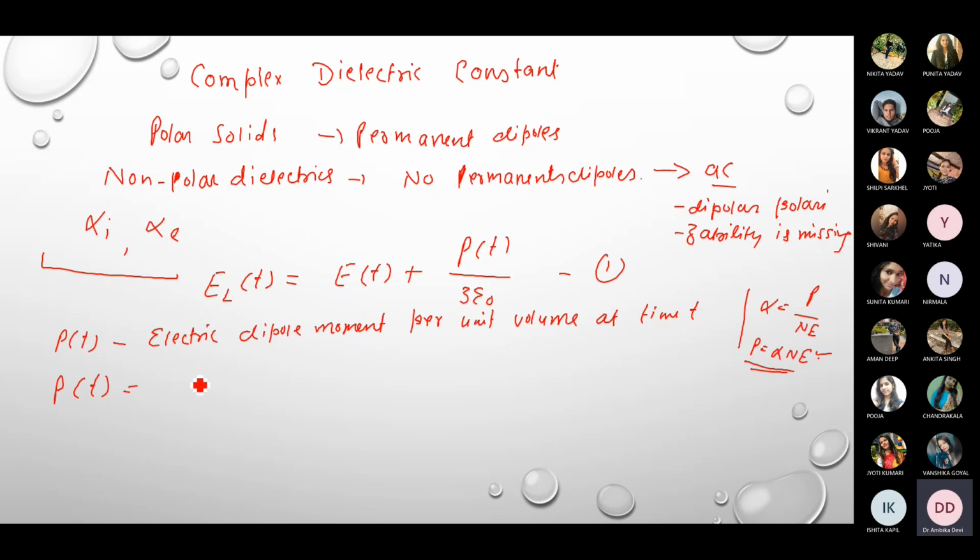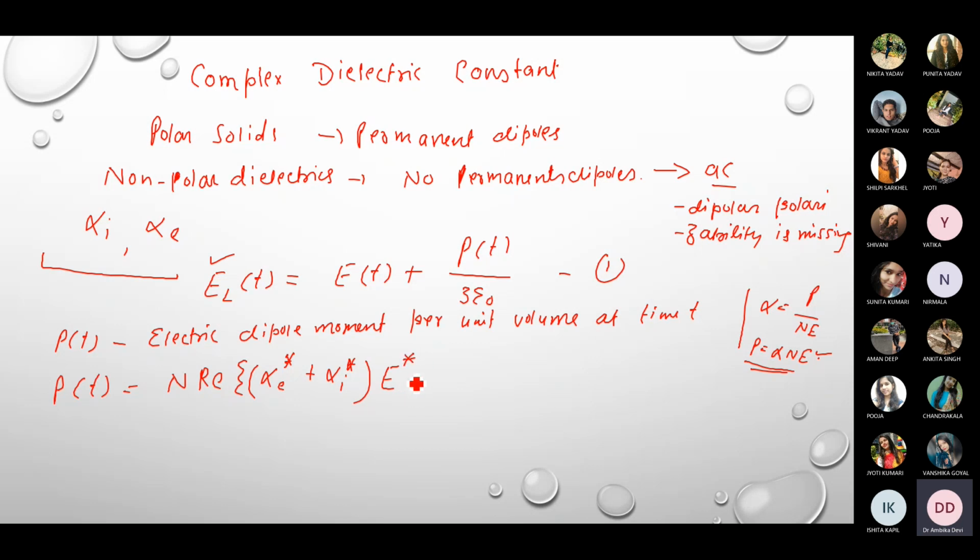So here P(t) is equal to N, where N is the total number of atoms inside the material, and then we will be taking the real part of alpha E, which is the electronic polarizability, plus alpha I star, which is the ionic polarizability, because we know that under the influence of AC field, the polarizability will also become complex. So we are taking the real part of electronic polarizability plus the real part of ionic polarizability, and then we have the local electric field, or the Lorentz electric field, which will also become complex here. So we have to take the complex Lorentz electric field.